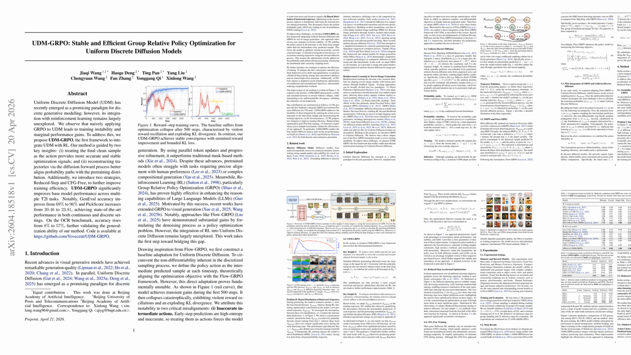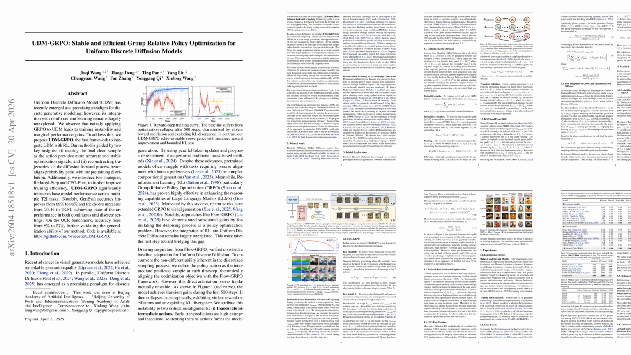Let's explore the second paper, UDM-GRPO: Stable and Efficient Group Relative Policy Optimization for Uniform Discrete Diffusion Models. UDM-GRPO is the first reinforcement learning framework for uniform discrete diffusion models in text-to-image generation. The key failure mode of a naive Flow-GRPO adaptation is severe optimization collapse within about 500 steps, with oscillatory rewards and exploding KL divergence.